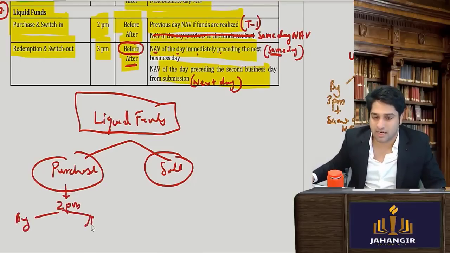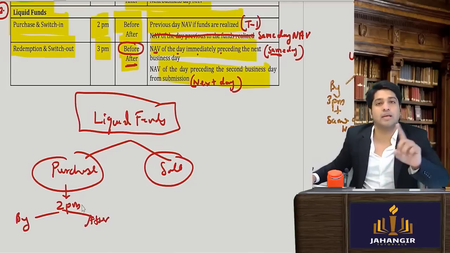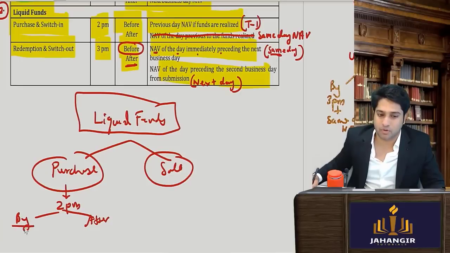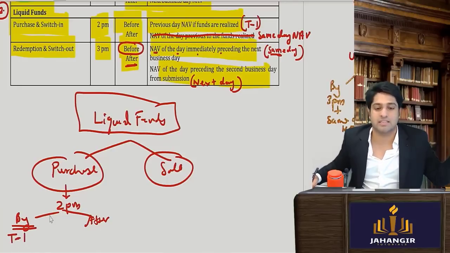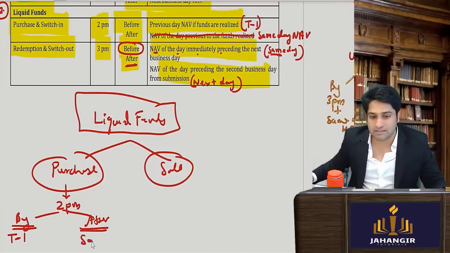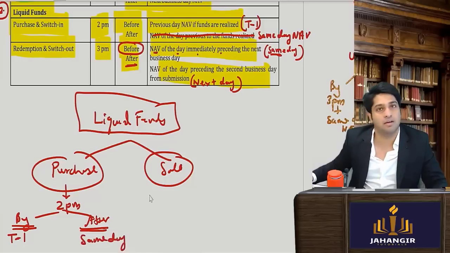If I've purchased a liquid fund by 2 p.m., then yesterday's NAV will apply. So the historical NAV, or the trading day minus 1 day, yesterday's NAV will apply. But if I've done it after 2 p.m., then the same day NAV will apply.